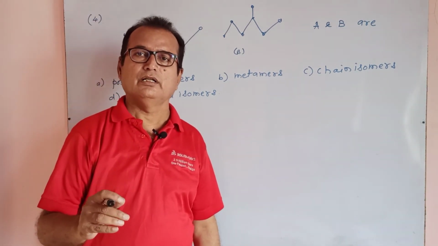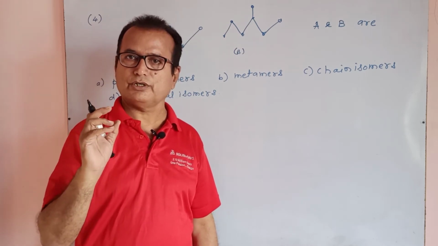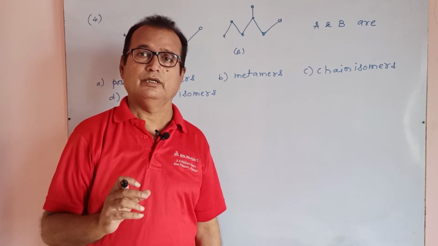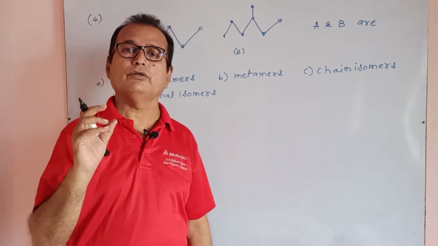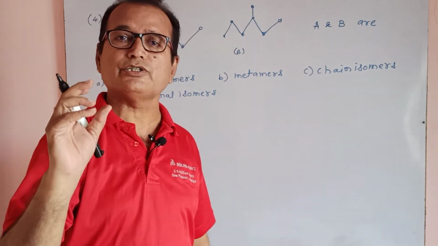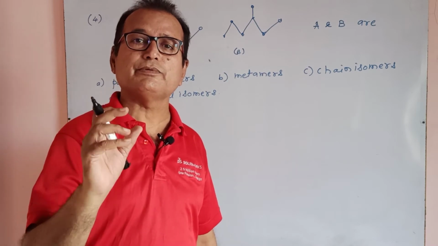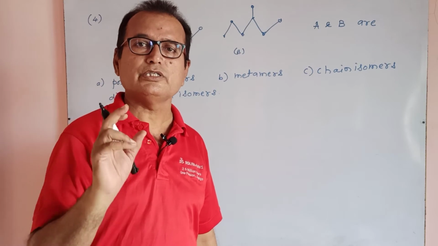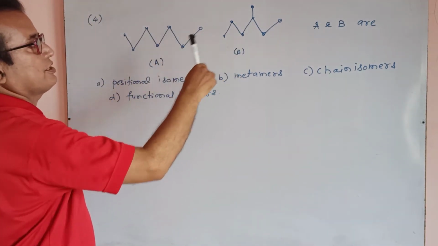Isomers means the structure is different, chain is different, functional group is different, arrangement is different, position is different, but the molecular formula of the compound is same. Though the molecular formula is same, the representation of structure and functional group is different, and this whole phenomenon is known as isomerism. These are the isomers.